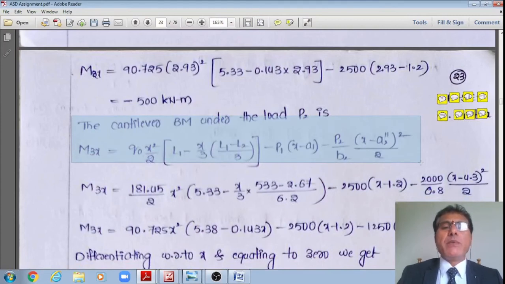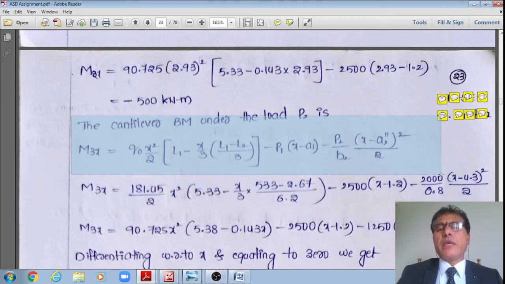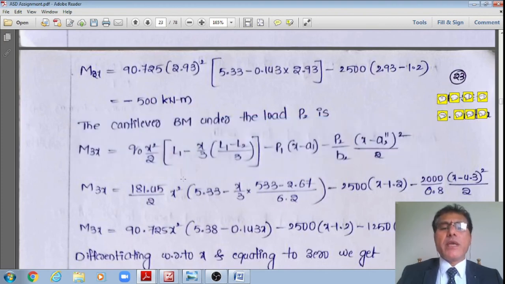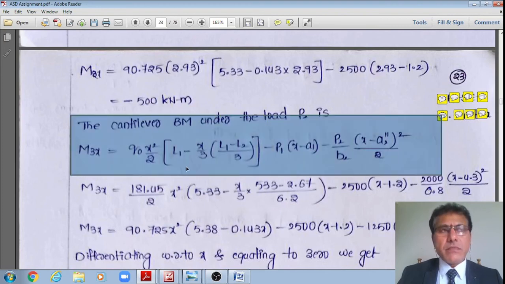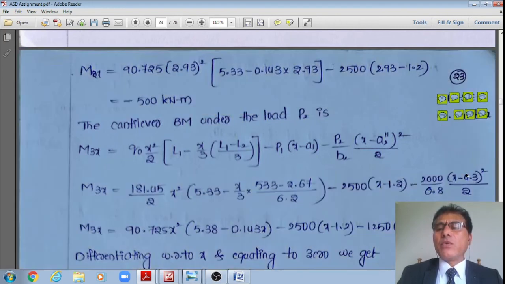Therefore the cantilever bending moment under the load P2 is given by M3x is equal to q0 x square by 2 multiplied by L1 minus x by 3 multiplied by L1 minus L2 by 3 minus P1 x minus A1 minus P2 divided by B2, that intensity of the load, multiplied by x minus A2 double prime whole square divided by 2, where A2 double prime is already calculated as 4.3 meters.